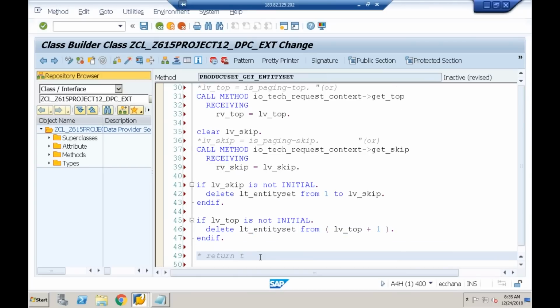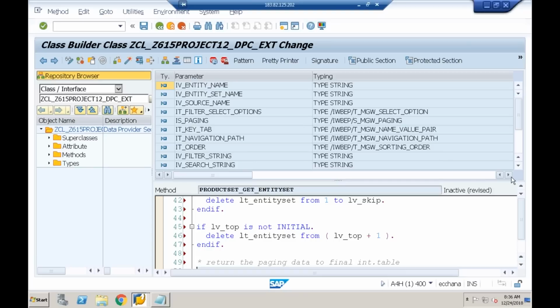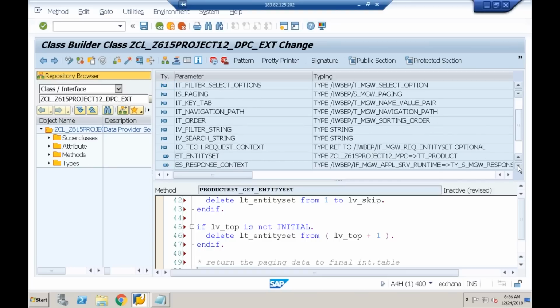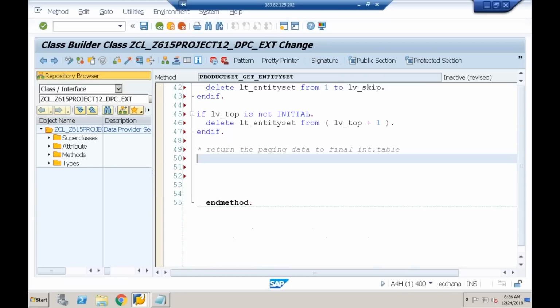return the paging data to the final internal table. What is the final internal table here? The final internal table is ET_entity set. So I'll say ET_entity set equal. What is the local internal table? LT_entity set. That's all.